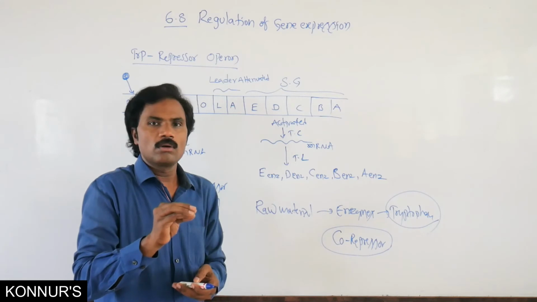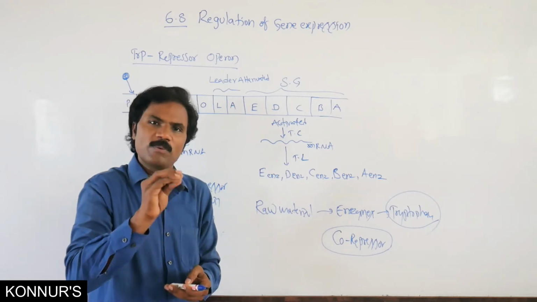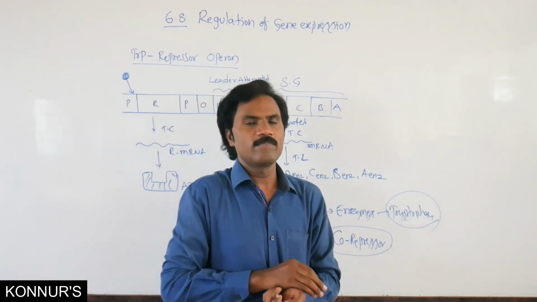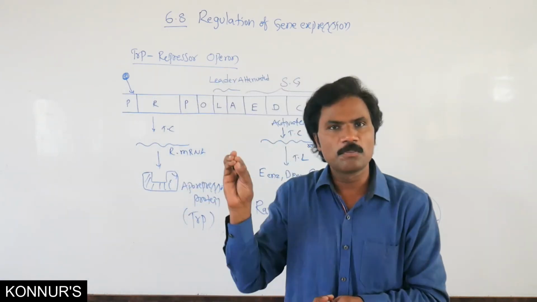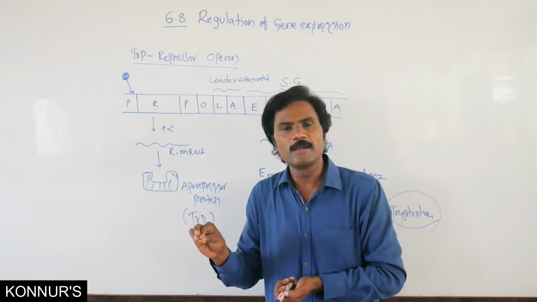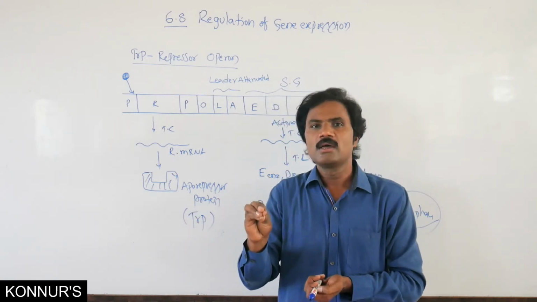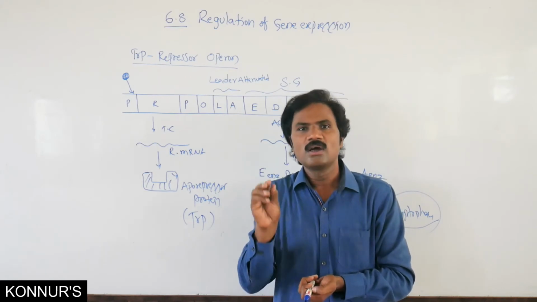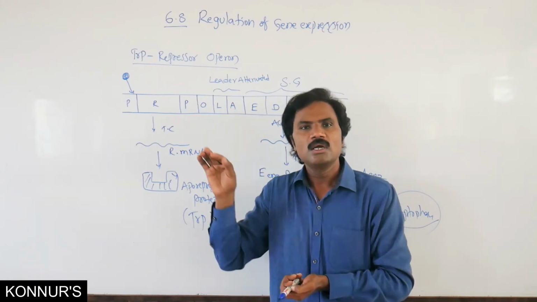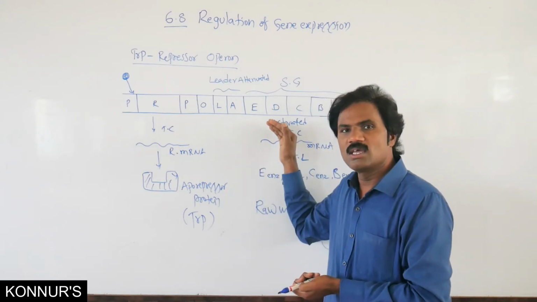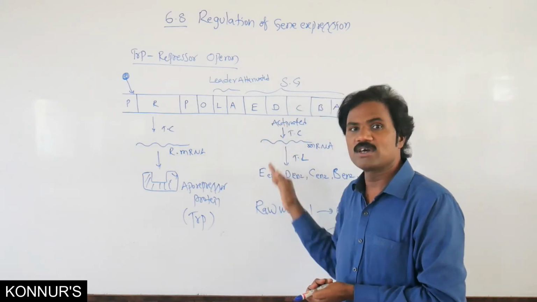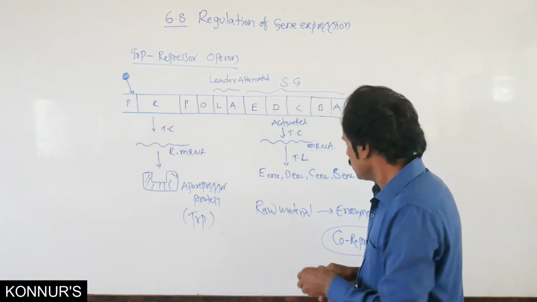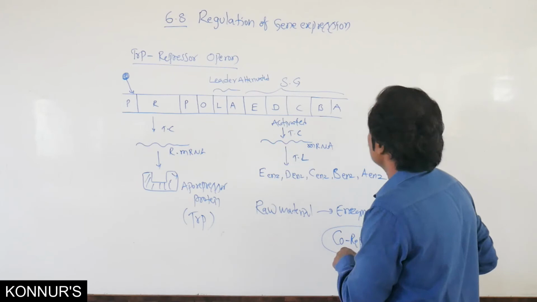It controls and slows down the action of polymerase. Whenever there is more concentration of tryptophan, the leader attenuator slows down the action or binding of RNA polymerase. Automatically, it also slows down the structural gene function, the transcription, translation and formation of polypeptide. Then this co-repressor.